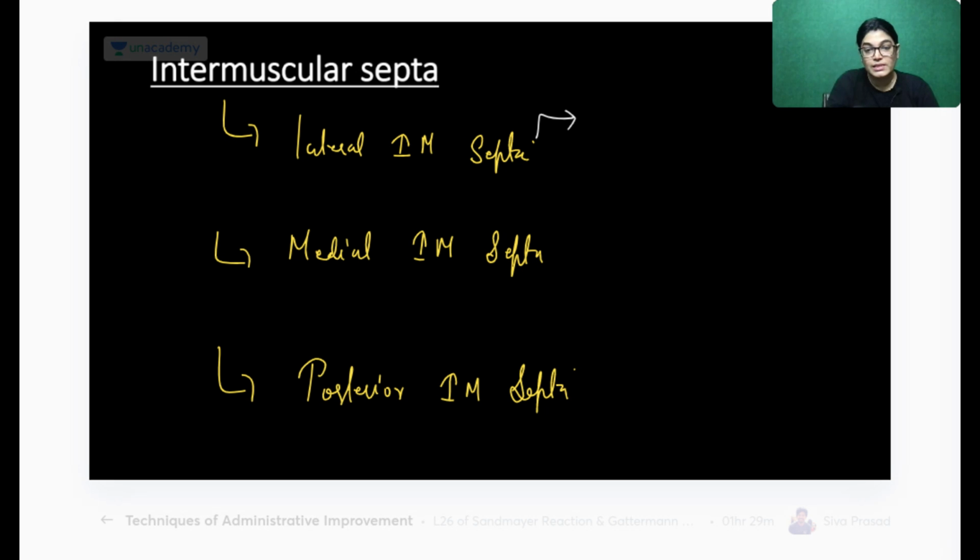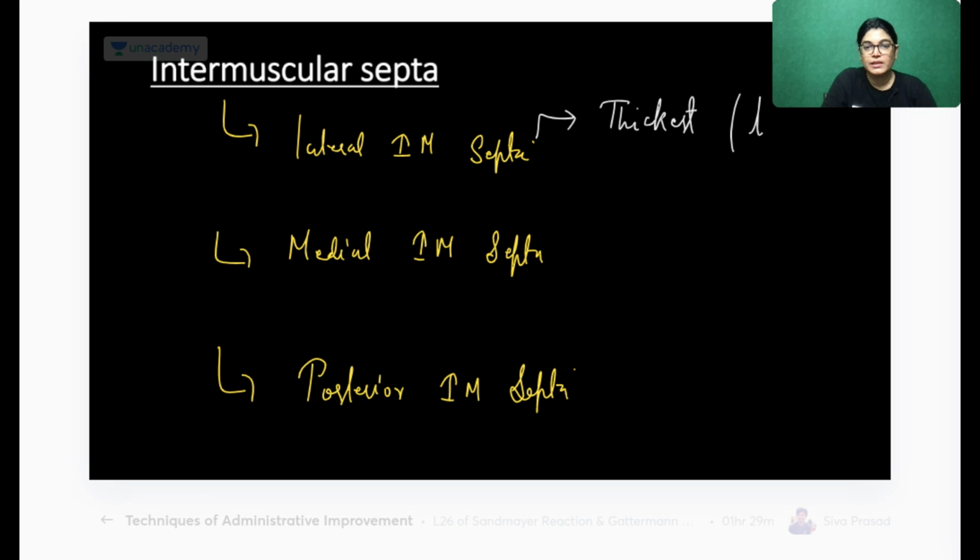A few more details. The lateral intermuscular septum is the thickest. It is merging with the lateral lip of linea aspera.